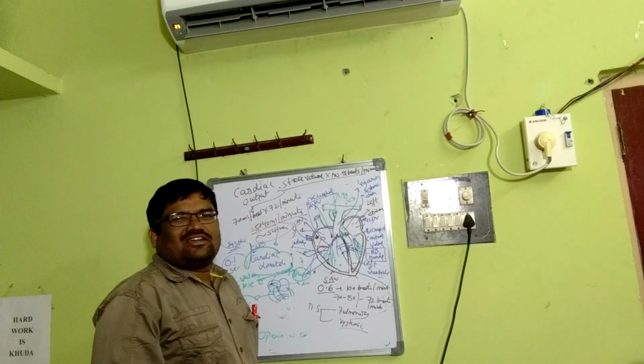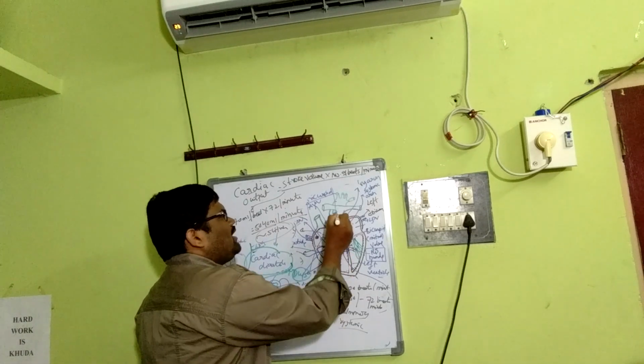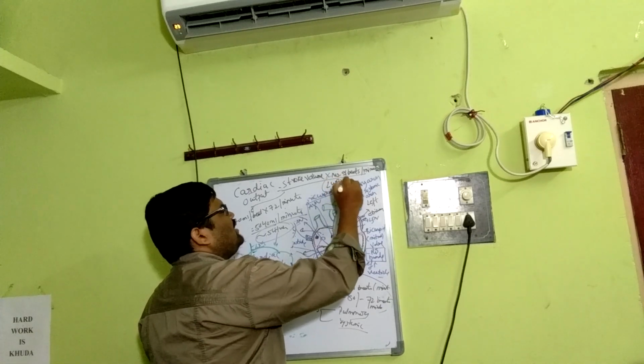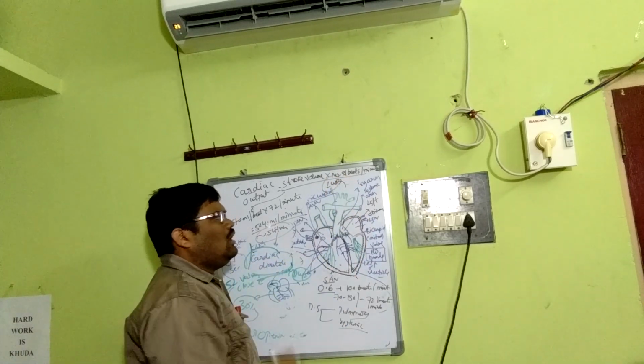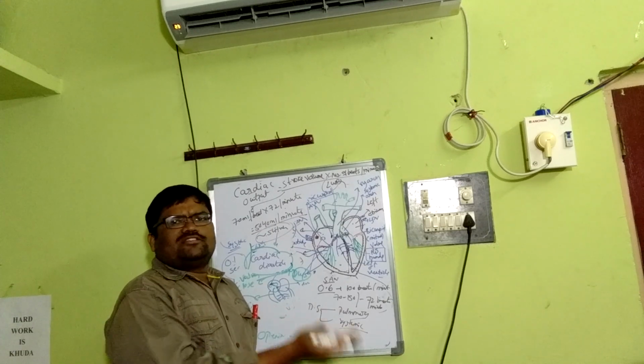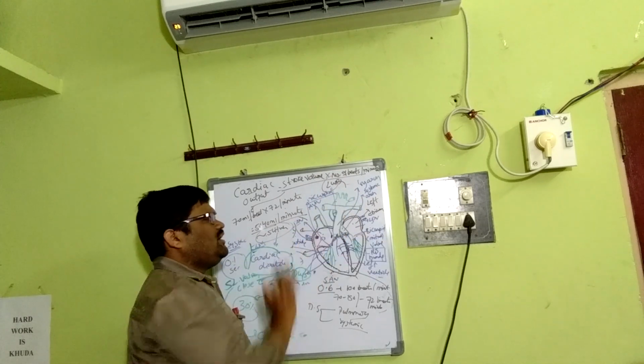It is called lesser circulation. It is very simple: from the right ventricle to the pulmonary artery to the lungs, and from the lungs to the pulmonary veins to the left atrium. Here the only thing is, generally arteries carry pure blood, whereas veins carry impure blood. It's the exception: the pulmonary vein carries oxygenated blood to the left atrium.